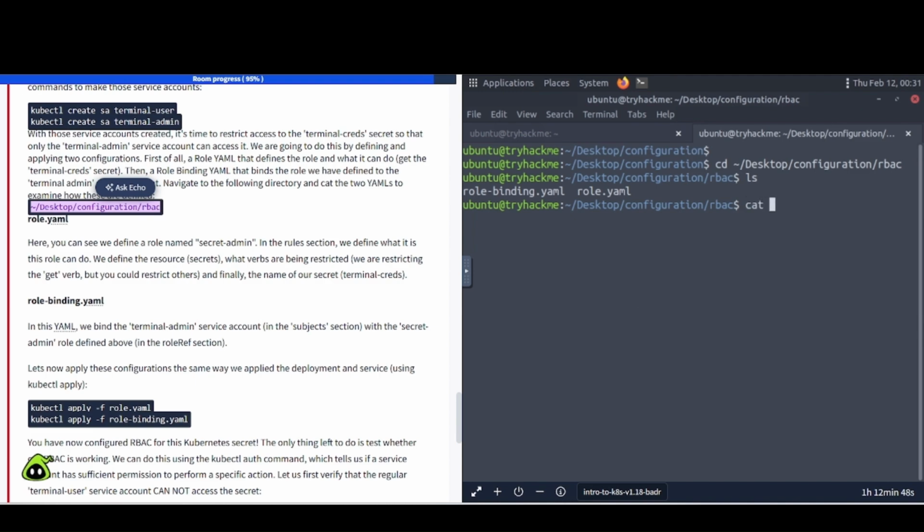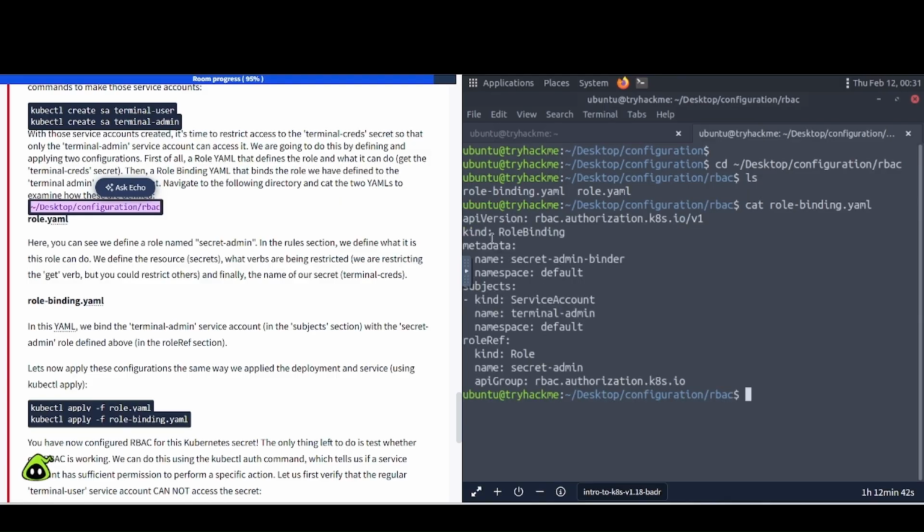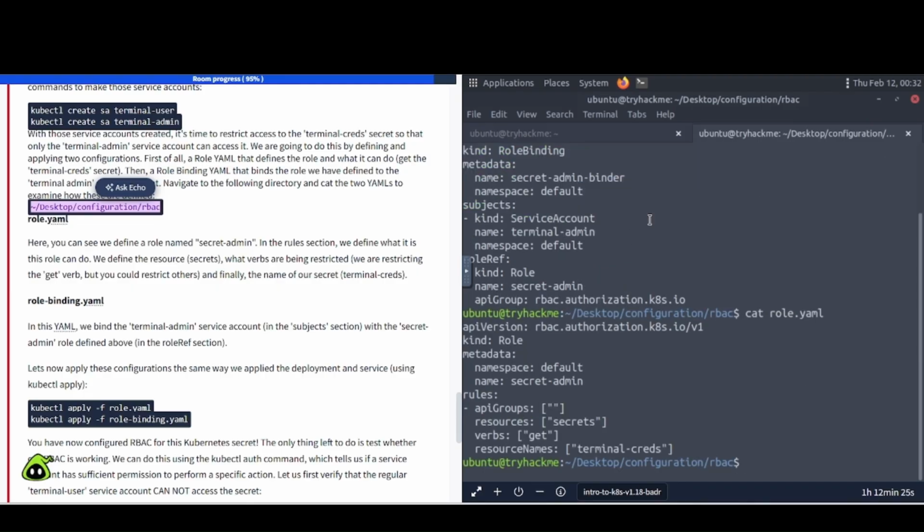Okay, so I'm assuming we need to just cat these. So let's cat this first one here. There we go. This one's for the terminal admin, right? And then the other one should be for the non-admin account. So let's go ahead and just cat that one as well. Let's see here. There we go. Okay, so yeah, secret admin, terminal creds.